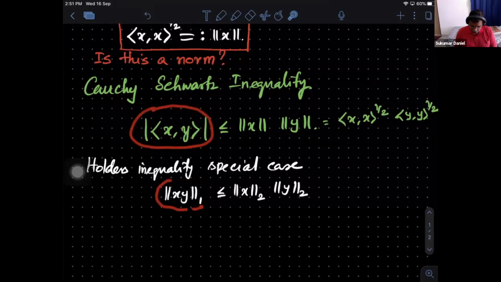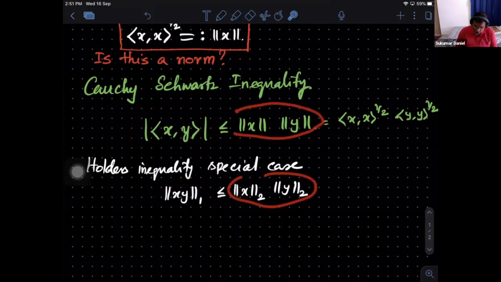Here, modulus is already inside with the summation. Anyway, this is true. So this is less than or equal to this, and Holder's inequality says this, and so you get that it will be less than or equal to this right hand side. That's how you get the proof.